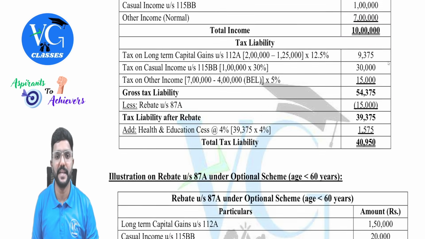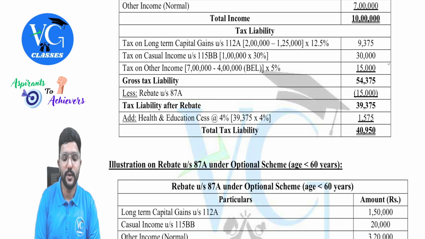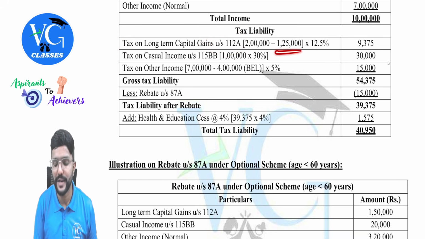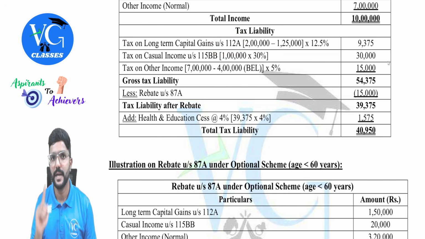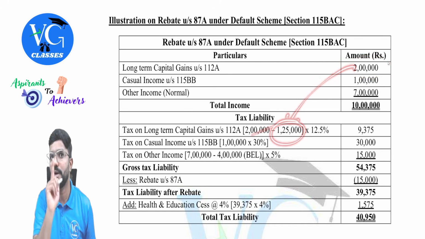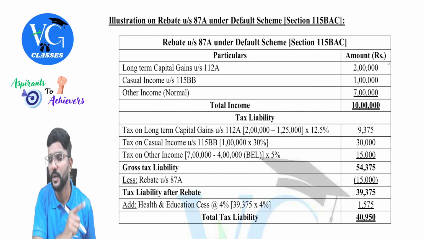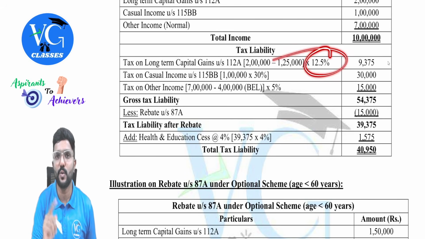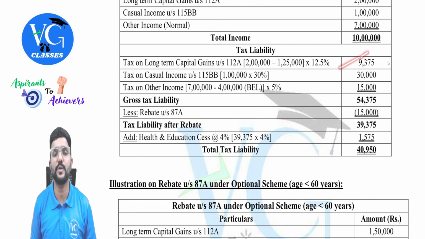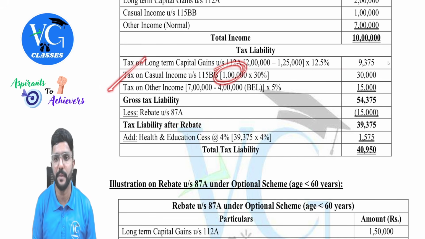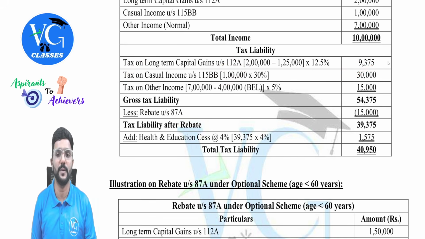But how much rebate can he claim? Tax on long-term capital gain under section 112A: he has 2 lakh, but up to 1,25,000 it is not taxable. Guys, please be careful. In the total income calculation I have taken the full 2 lakh, but while calculating tax I am reducing 1.25 lakh. You are also supposed to do it this way. Remaining 75,000 is taxable at 12.5%, which gives us 9,375. Then tax on casual income, 1 lakh into 30%, comes to 30,000.